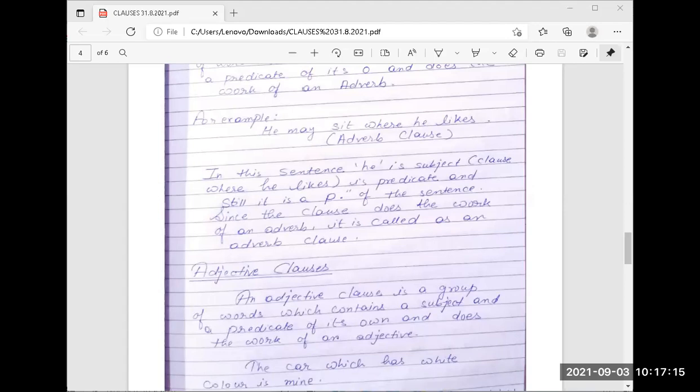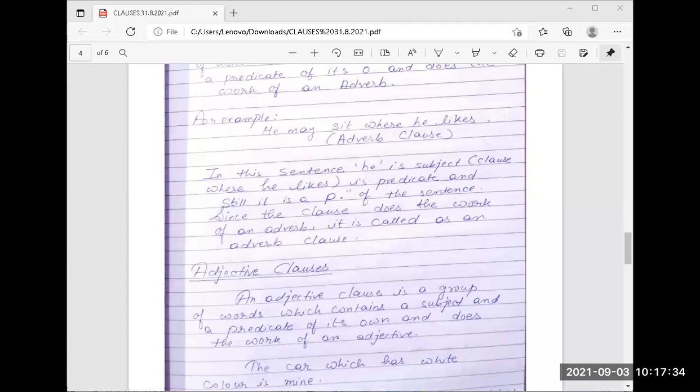है ना? तो adverb clause क्या-क्या हो गया? It is already cleared. Now adjective clause. Adverb clause you can say or adverbial clause you can say. Now adjective clause. ये adjective clause क्या होता है? What is an adjective clause?